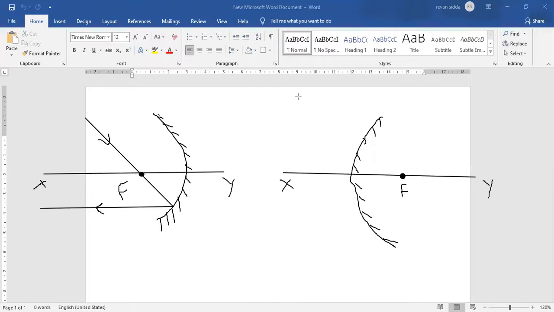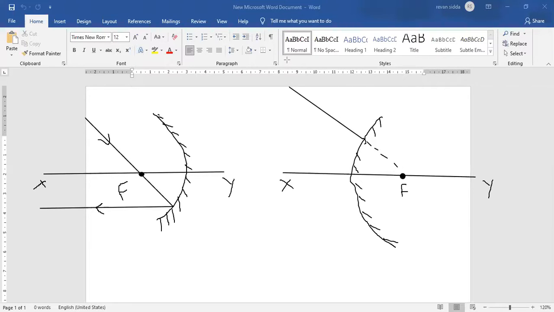Suppose a ray of light is coming and touching the convex mirror in such a manner that if you try to extend the line, it will touch the focus.